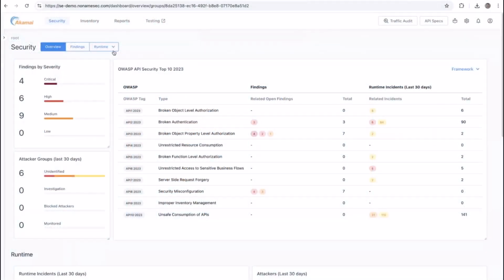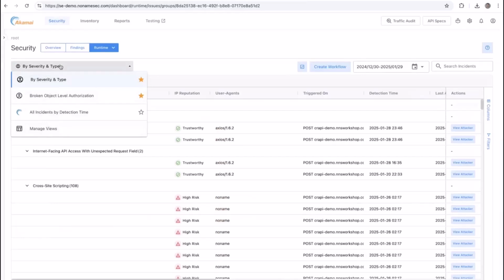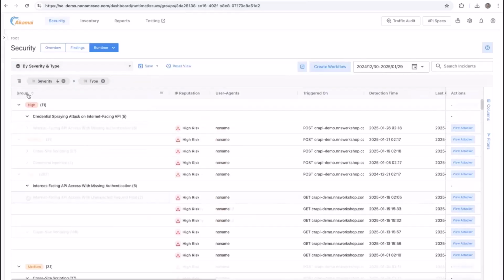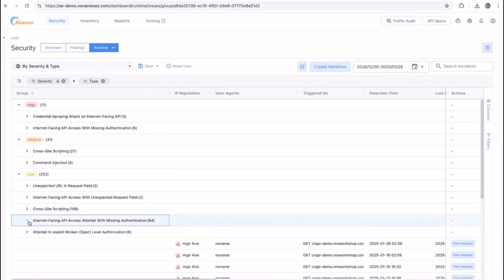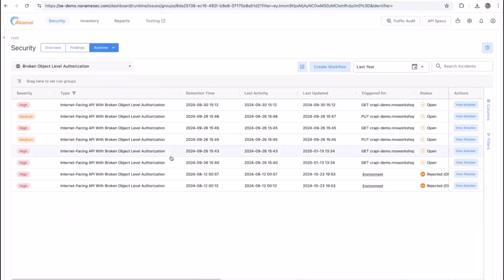Let's take a look at the security runtime incidents. For viewing purposes, there are predefined views you can use. Severity-wise, we will start from top to bottom. We also created one for BOLA, which is Broken Object Level Authorization. BOLA is the number one in the OWASP API Top 10.